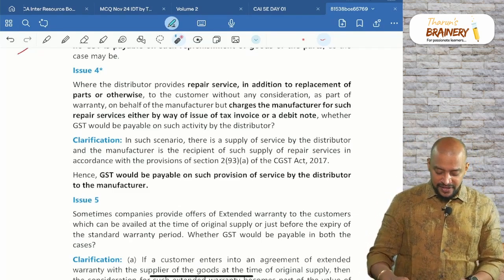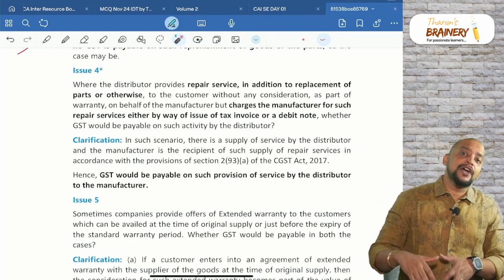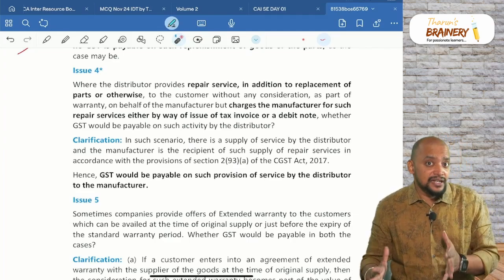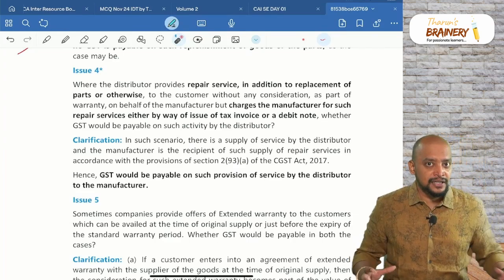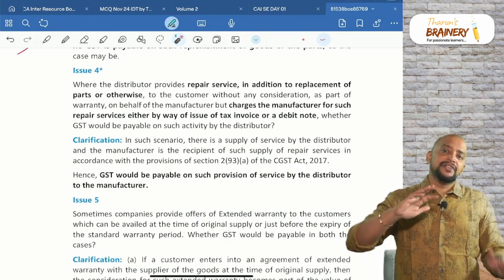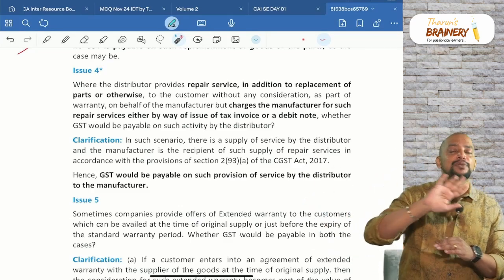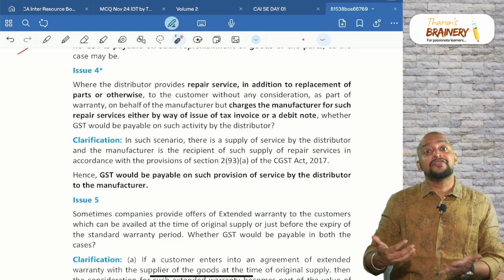Free after sale service means wherein you don't have to pay anything. But is it really free? No, it is not really free, because of the dealer or the service center who is doing the repairs. See, we completed about the parts replacement during the warranty period. I am talking about now after sale service.